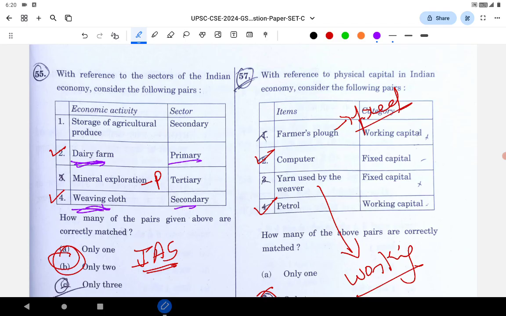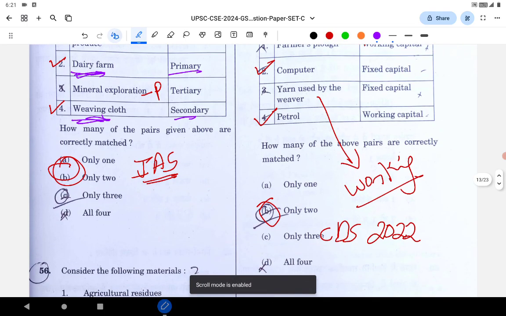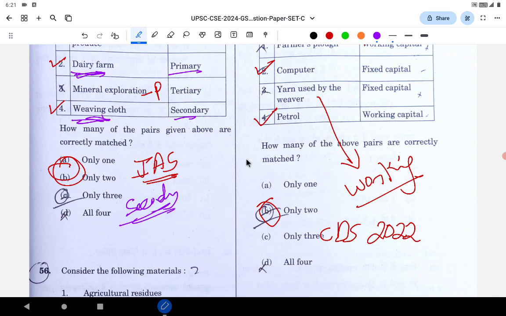But this question they have asked in the PYQ. I think one they have asked is the secondary sector. The secondary sector mainly deals with manufacturing. In that they had given the option of mineral exploration. Here also you can see the words mineral exploration. Mineral exploration is a primary sector.